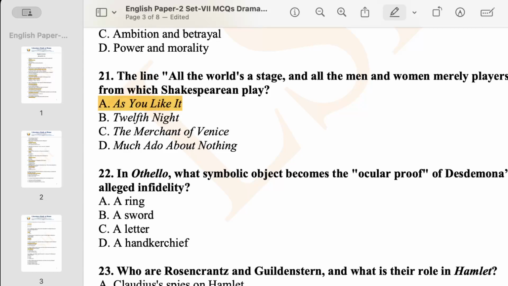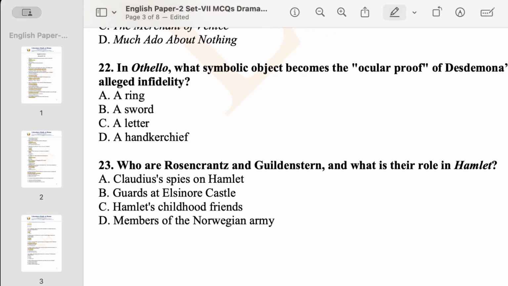Now come to question number 22. In Othello, what symbolic object becomes the ocular proof of Desdemona's alleged infidelity? So this is an easy one. This is a kind of plot which was set by Iago, isn't it?